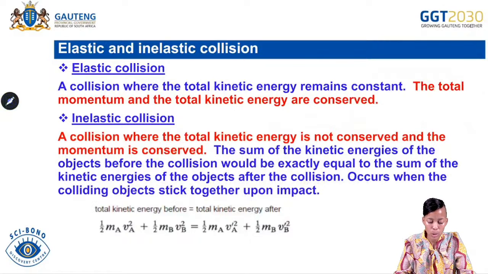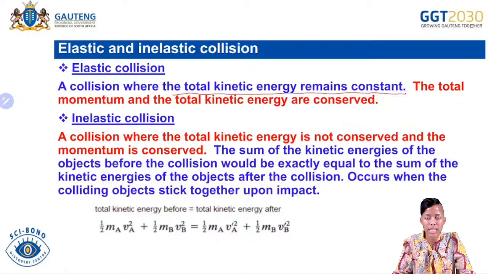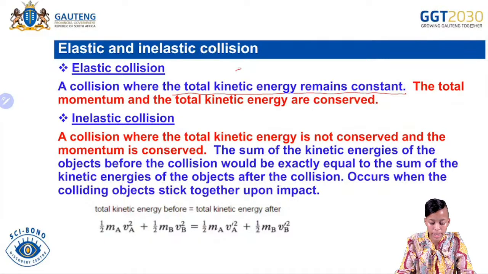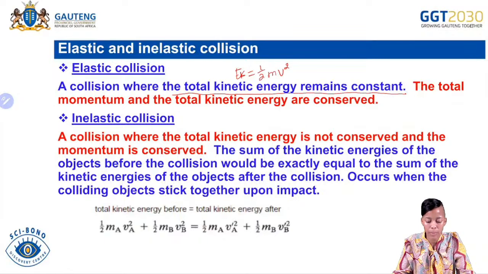constant. A collision where the total kinetic energy remains constant. Okay, so remember that kinetic energy is given by the formula EK is equal to what? Half mv squared, right?